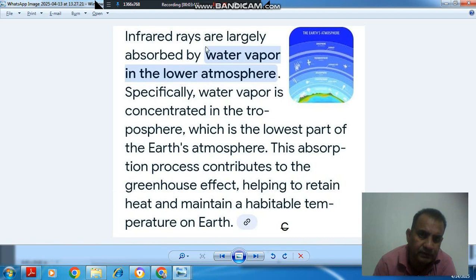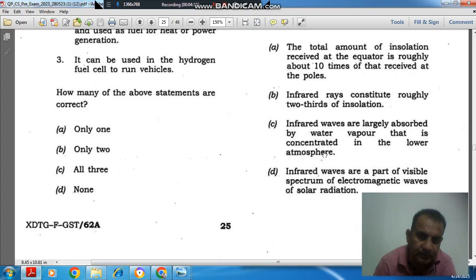Infrared rays are largely absorbed by water vapor in lower atmosphere. Specifically, water vapor is concentrated in troposphere, which is the lowest part of the Earth's atmosphere. This absorption process contributes to greenhouse effect, helping to retain heat and maintain habitable temperature on Earth. So answer is option C. So that statement is correct.